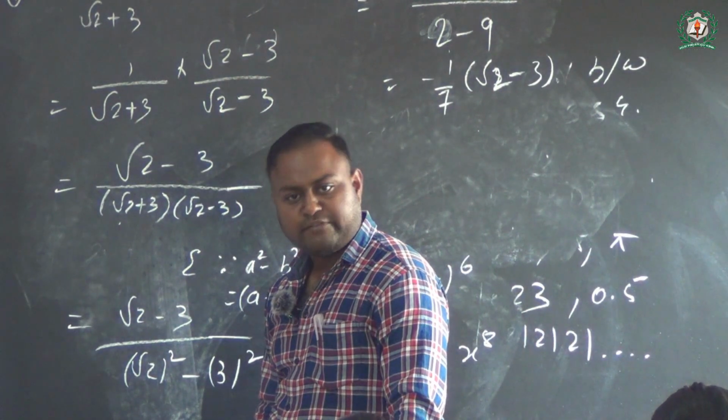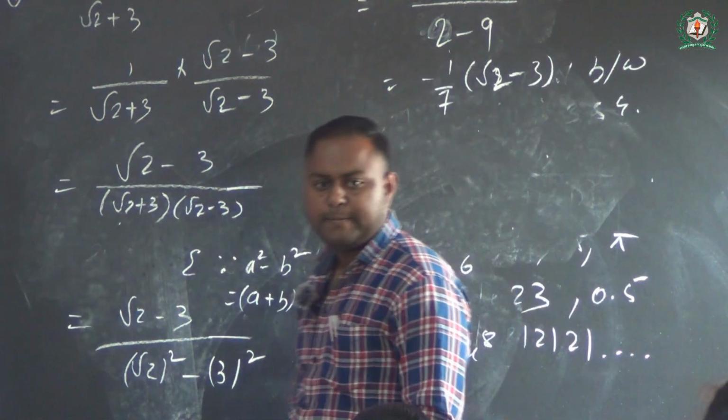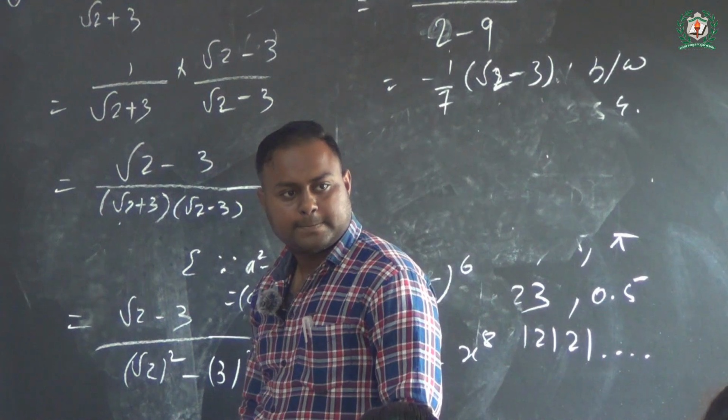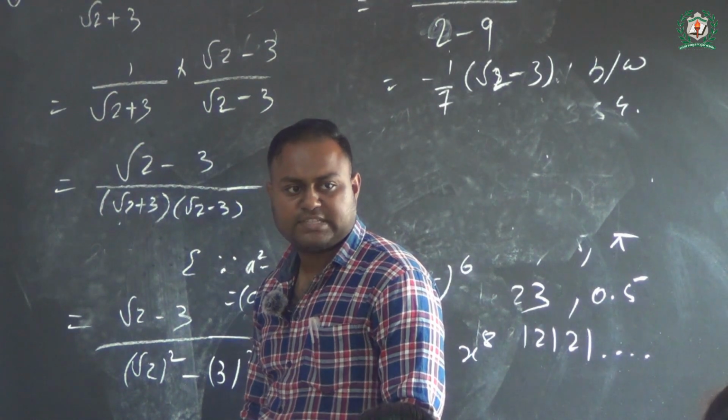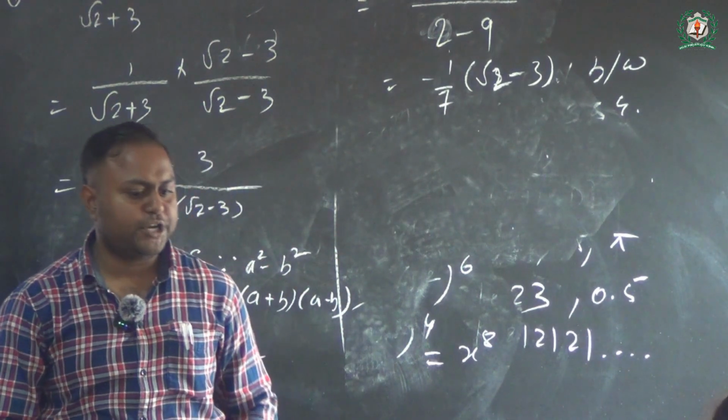Minus 1 by 7 multiplied with root 2 minus 3. Yes, minus 1 by 7. Is that clear, class? Any doubt here? Thank you. Please note it down.